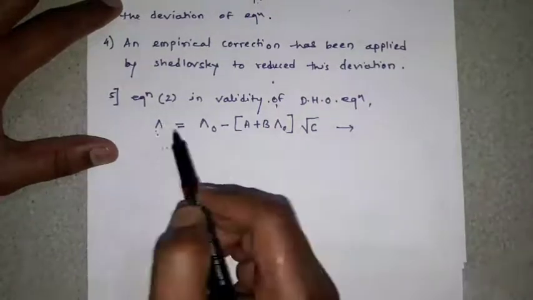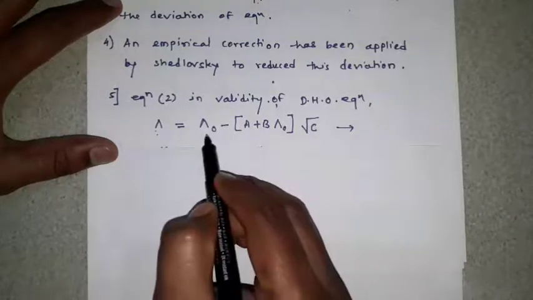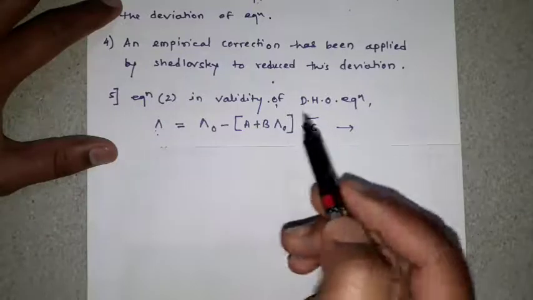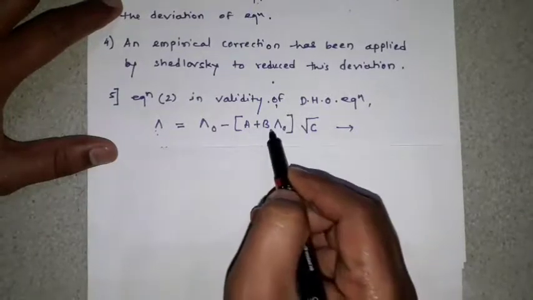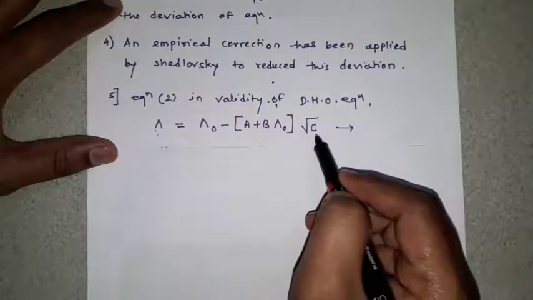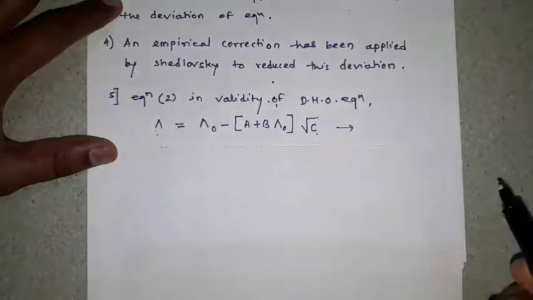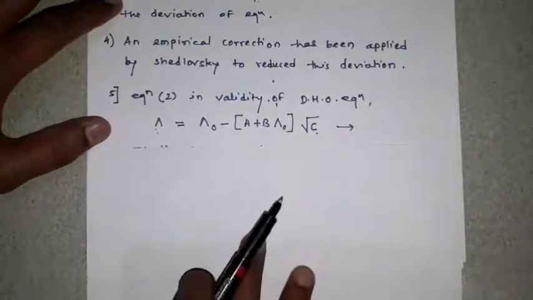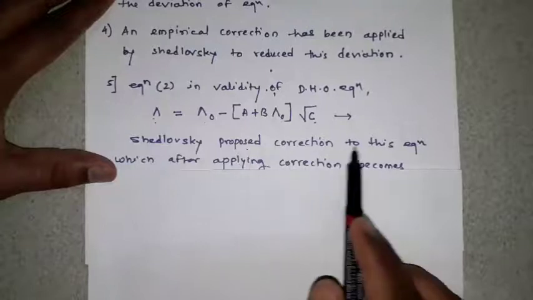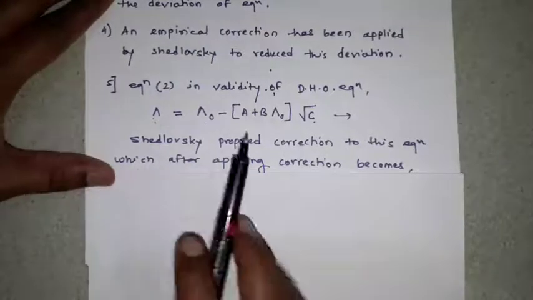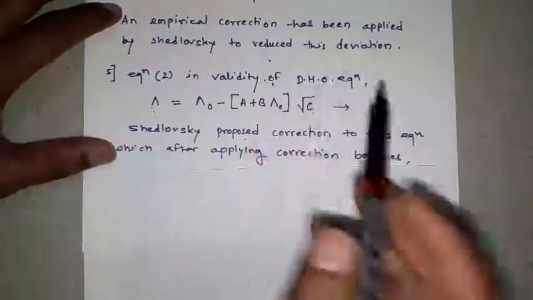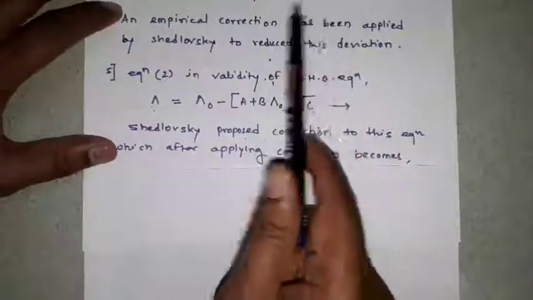As we know, Λ is the molar conductivity, Λ0 is the molar conductivity at infinite dilution, A and B are constants, and c is the concentration of solution.